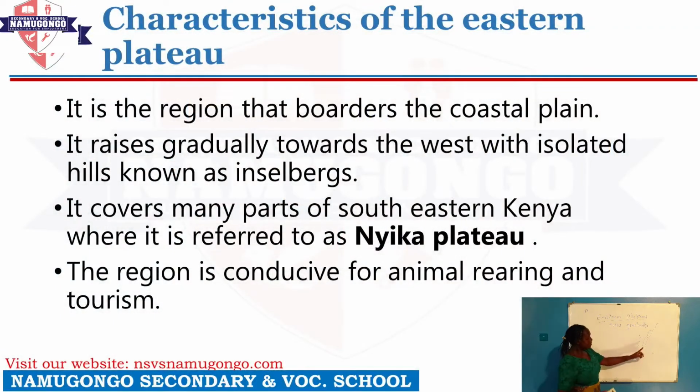The land rises gradually. And when the land rises gradually, it gives us a feature that we call the relief region that we call the Eastern Plateau. What else do we need to know about the Eastern Plateau? We also need to know that the Eastern Plateau rises gradually with isolated hills. So that means that the Eastern Plateau has isolated hills.